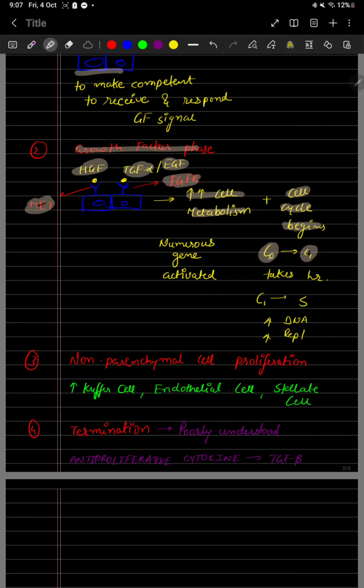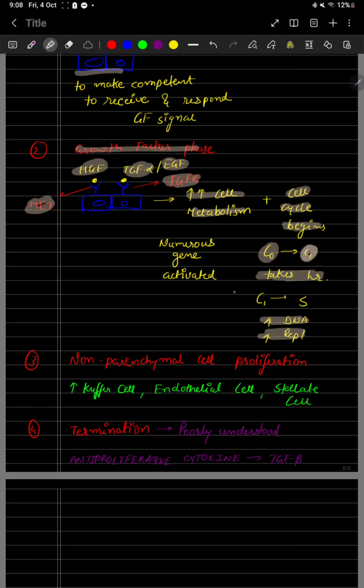So basically they go from the quiescent state to the G1 stage, and it takes hours to go from G0 to G1. Then from G1, it goes into S phase, in which DNA replication occurs. Whenever DNA replication occurs, the cell is in its best stage.